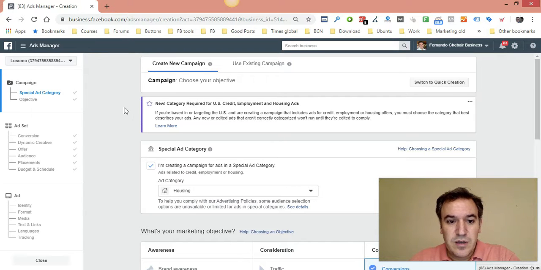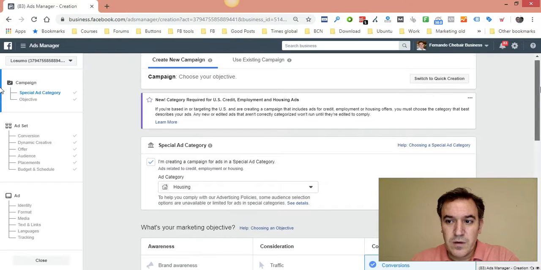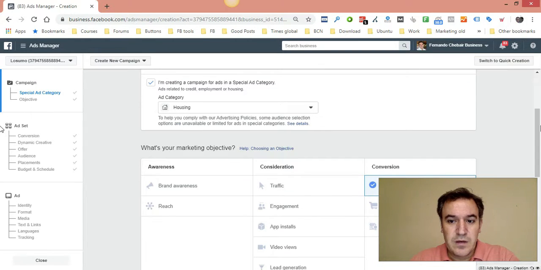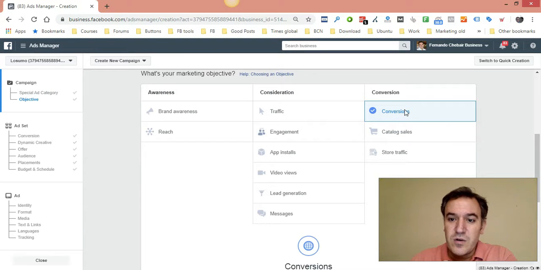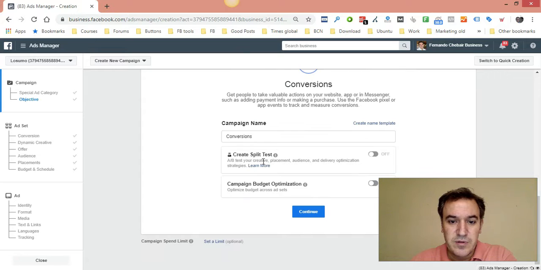Okay, so in here when you start a new campaign targeting real estate, you have to select in here special ad category. I recommend that you do that, or else your account could be banned if there is a review. You check this and you select housing. Now I am doing a conversion campaign, but this is for every campaign. It's not a problem, not an issue. Now I go to conversion.